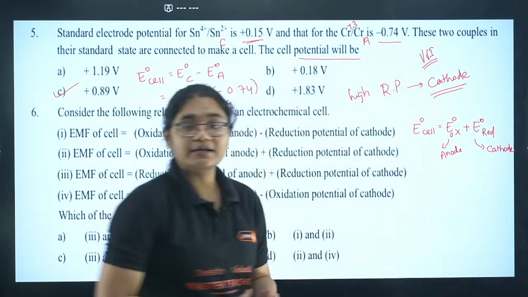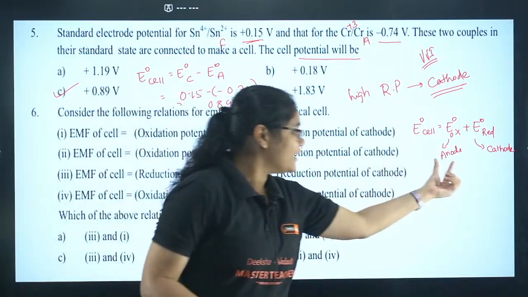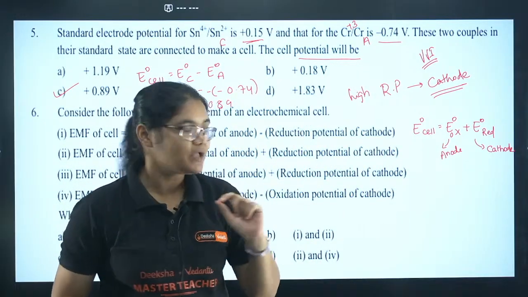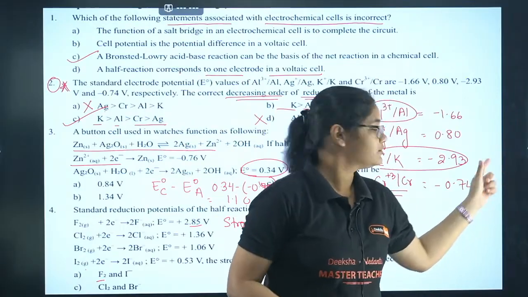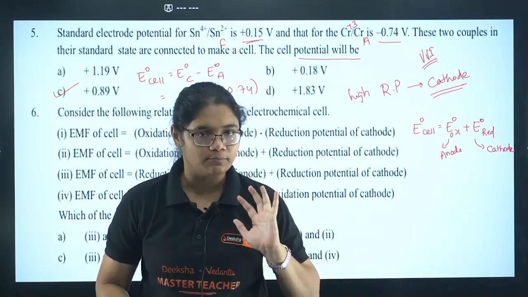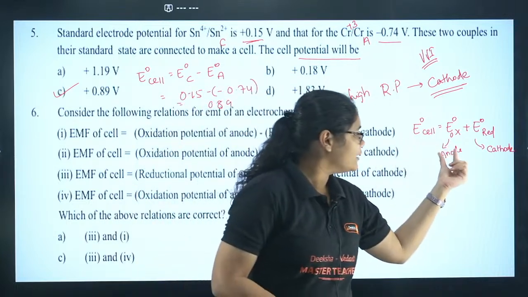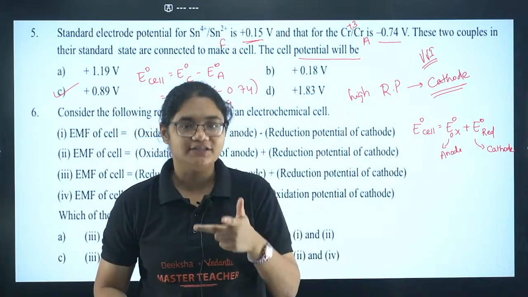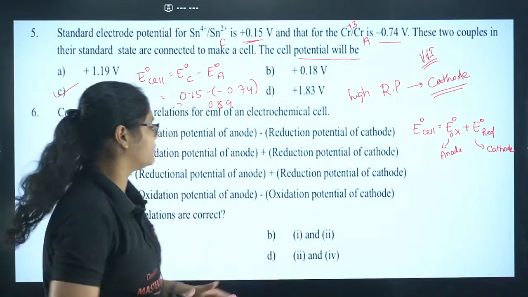Now listen, if for the anode the oxidation potential is given, then you have to take it positive. If for the cathode the reduction potential is given, then that also will be taken positive. But for the anode, if you are given the reduction potential of the anode, then the sign will change. I'll explain with an example, that will be more clear.